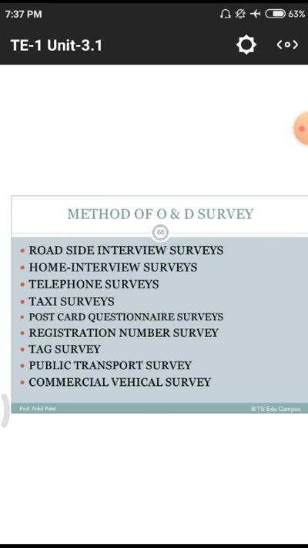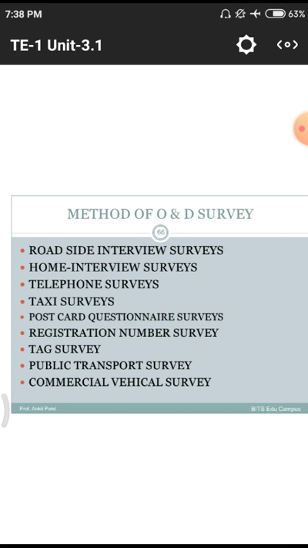Next one is the public transport survey. Normally the public transport we are using is RTC buses. In those RTC buses and others, we have to collect the data from the RTC, that means Road Transport Corporation: how many buses they are allocating in a particular period. Normally we have these festivals and other seasons.